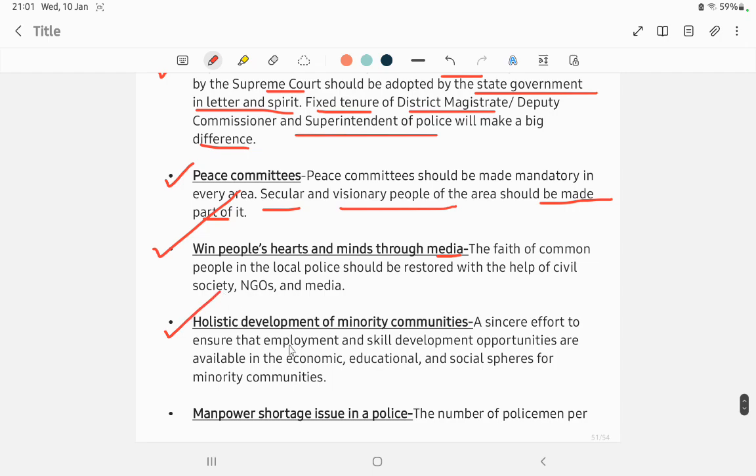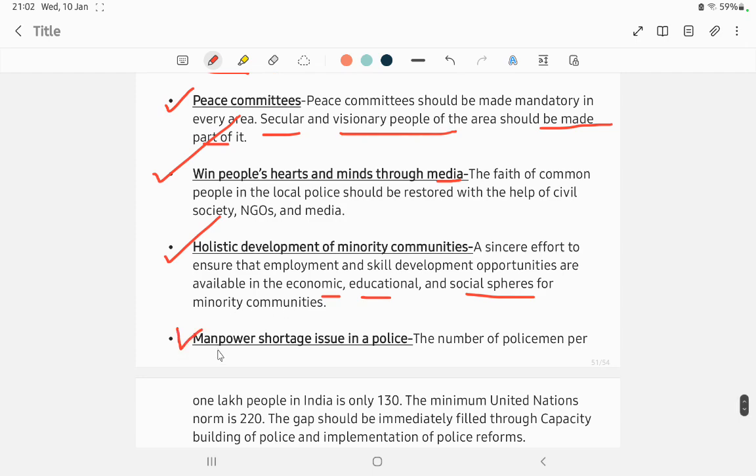Next, holistic development of the minority community. Minorities can get more focus, uplifting them, providing education, etc., in economic, educational, and social spheres. So the minority community, especially the Muslims, the Parsis, the Buddhists, etc. Minorities can get focus.